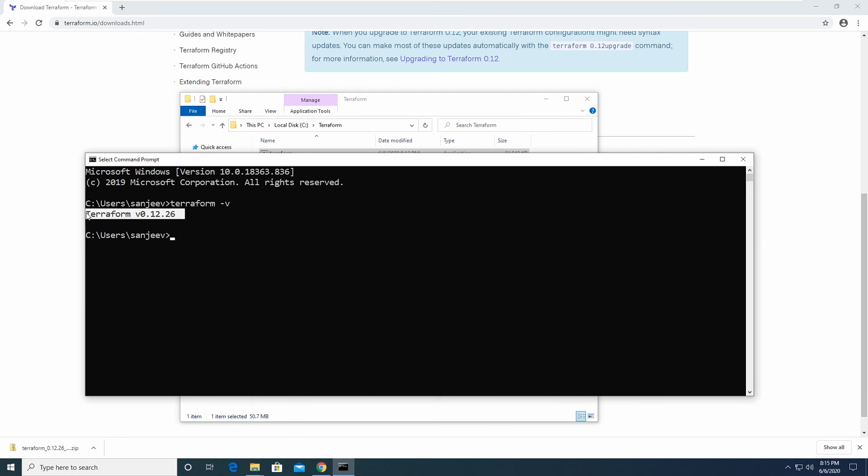So if you see anything else, that means there was an issue with your installation of Terraform. I recommend you just repeat the steps that I covered in this video. There really shouldn't be any issues that you run into. Just make sure that once you're done that you see this output, and that means you can now start running Terraform on a Windows machine.